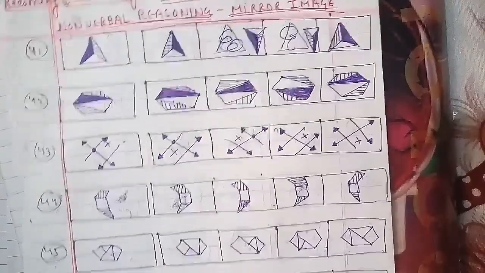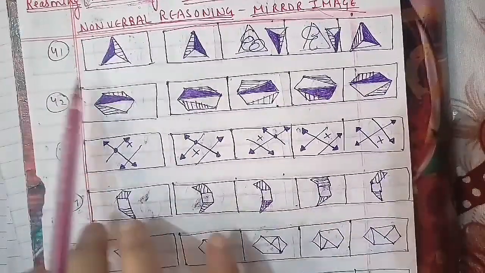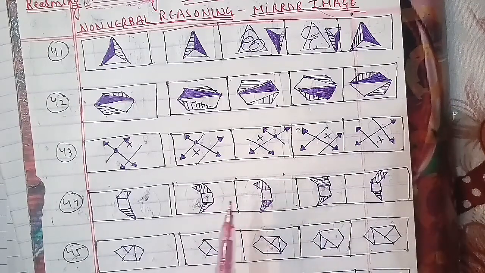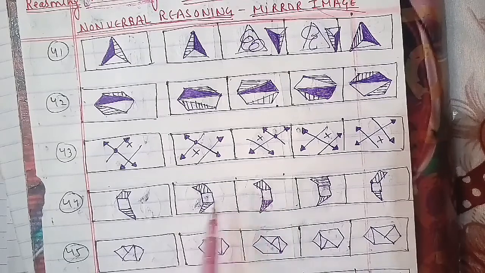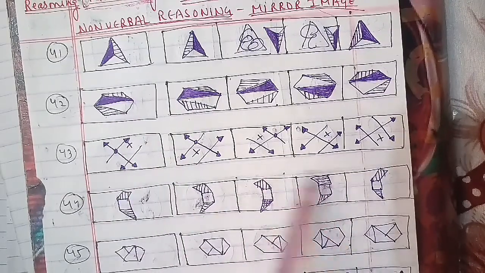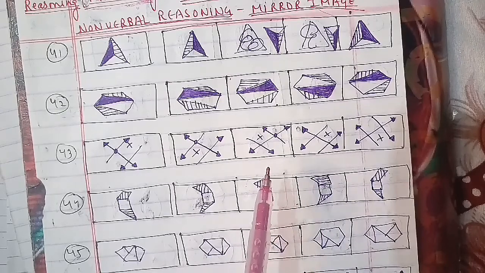Now we'll go ahead with this type of question. In the last class, what we had done was in the form of alphabets, where we had options to solve, or we can say we just had to draw the mirror image of these. So we'll do that, and in each question here you have to choose the correct mirror image of the figure represented as the cross, from among the four alternatives that have been given, like A, B, C, D along with it. So we'll do that as well, and in the same way we'll just go ahead.